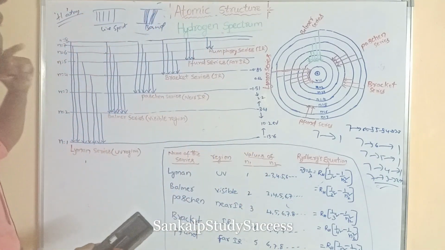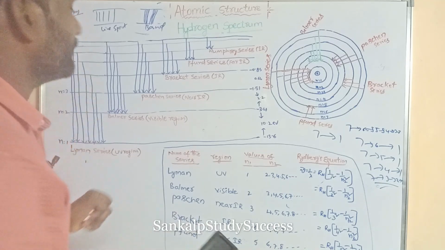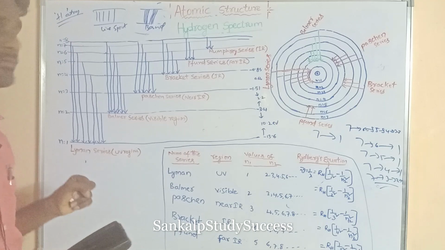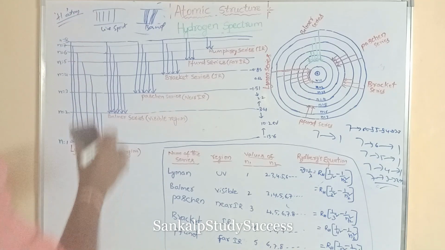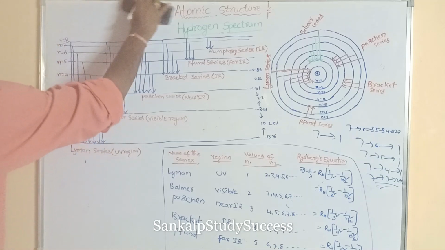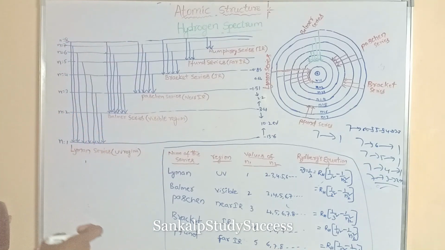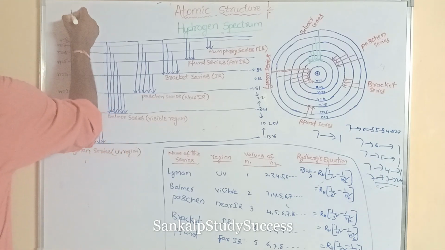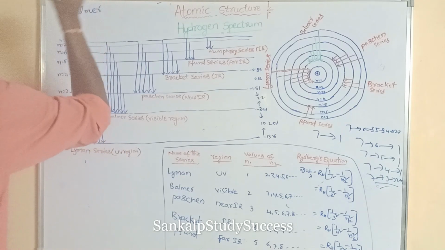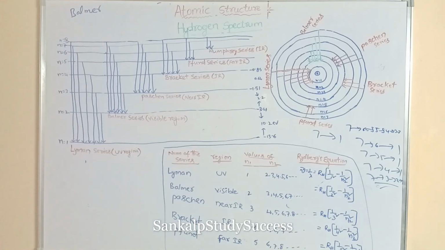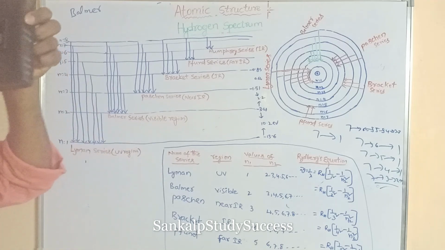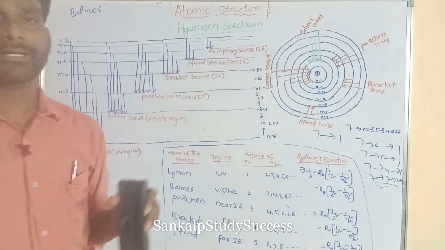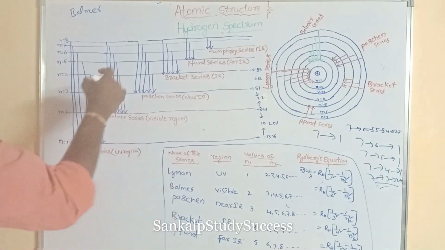In this hydrogen emission spectrum, lines are obtained, right? A group of lines is said to be a series. In the hydrogen spectrum, the first series of lines was observed by Balmer. Balmer first observed the line series in the hydrogen spectrum because it is obtained in the visible region.